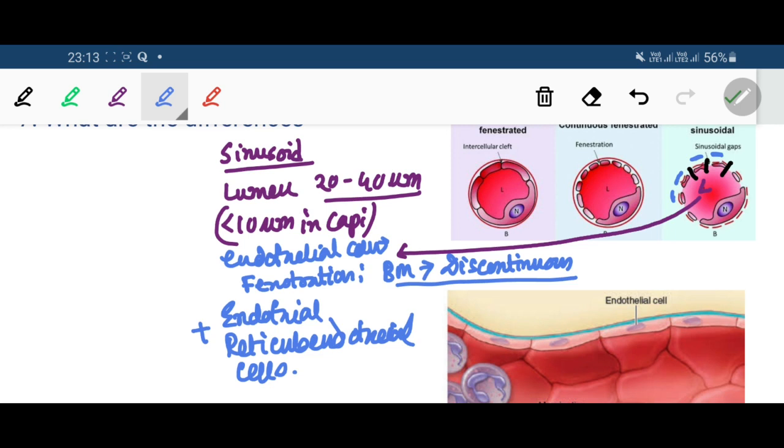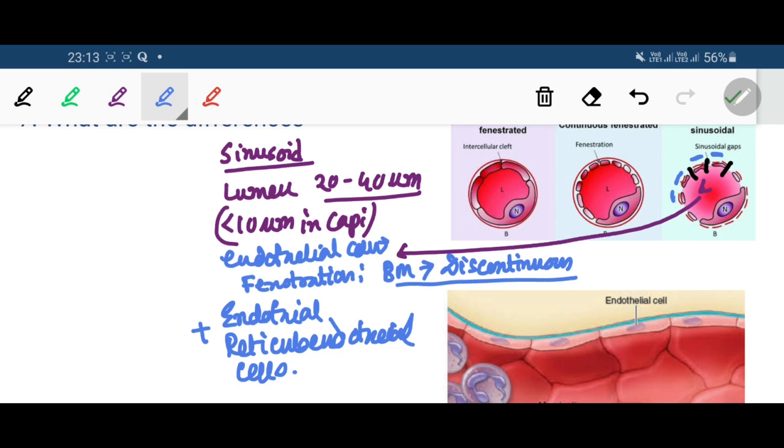These reticuloendothelial cells help phagocytosis. Phagocytosis means eating or ingestion of the foreign bodies.